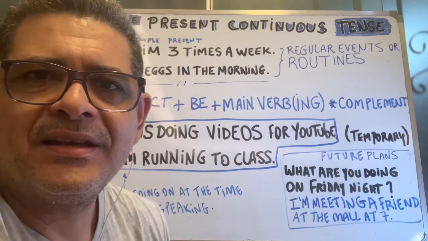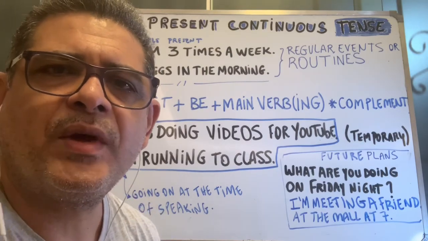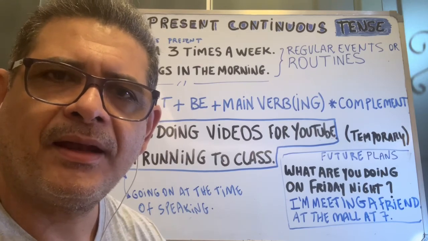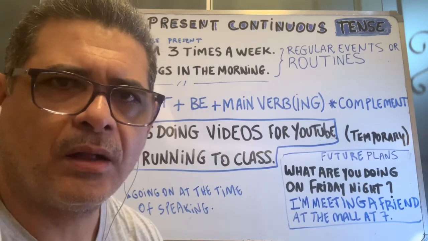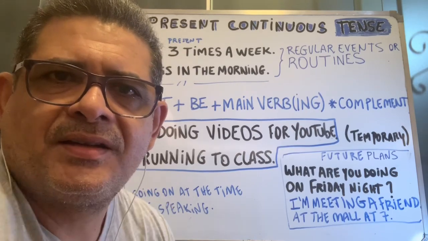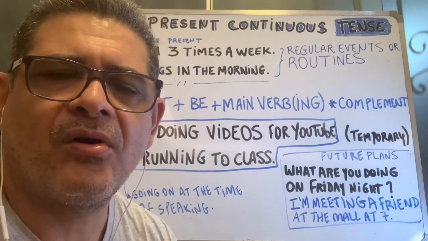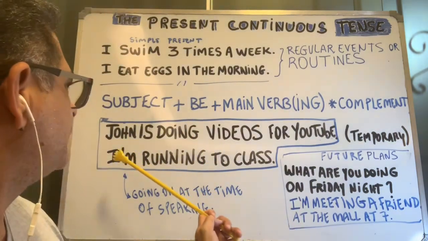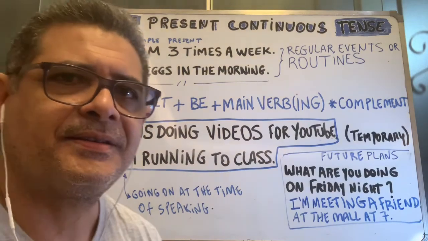Maybe he's doing his videos just in this period, and in the near future he will teach in a school. He won't do videos at home anymore. Okay, so the next example, I'm running to class.